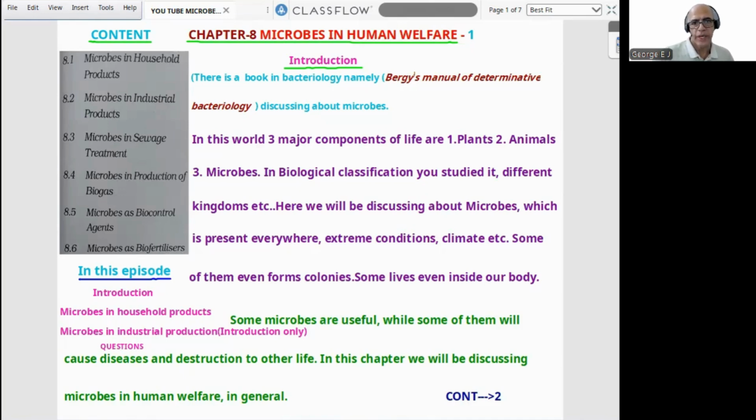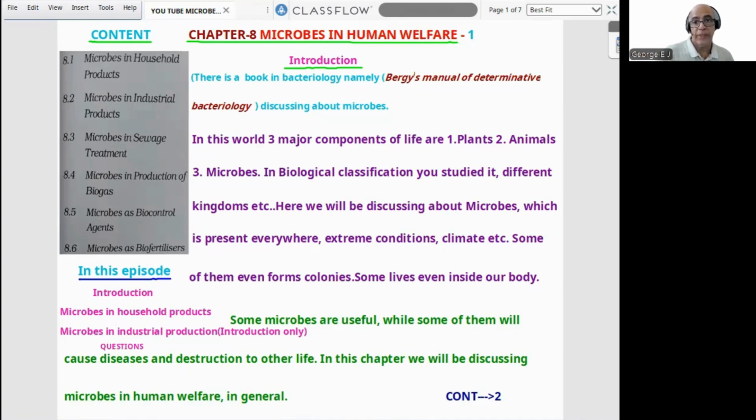Now, there are 3 kinds of organisms in this world: plants, animals, and microbes. Plants and animals we already studied in the plant and animal kingdoms. Microbes we studied slightly in the biological aspect, bioclassification. Application level, we will be dealing with here. Next, there is a famous book called Bergey's Manual of Determinative Bacteriology.